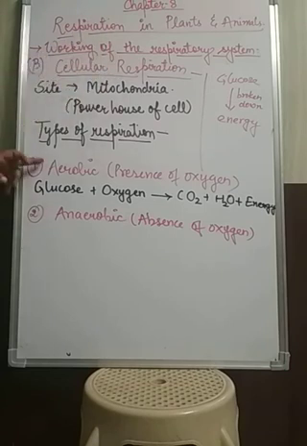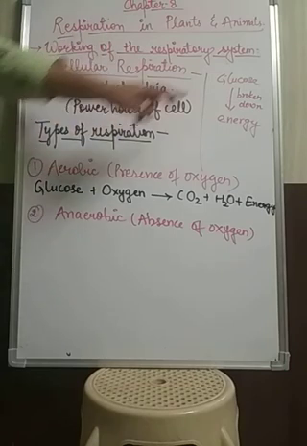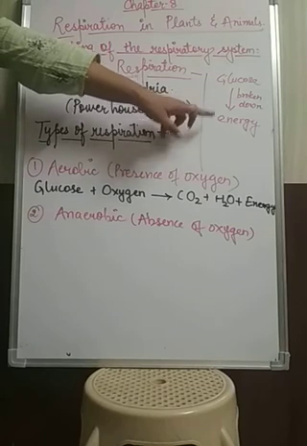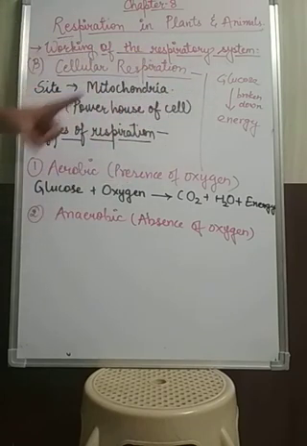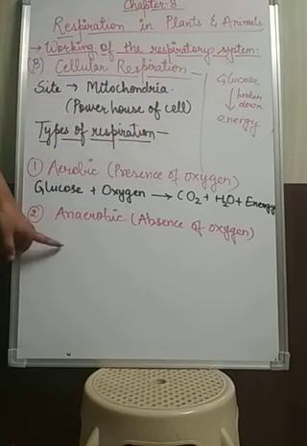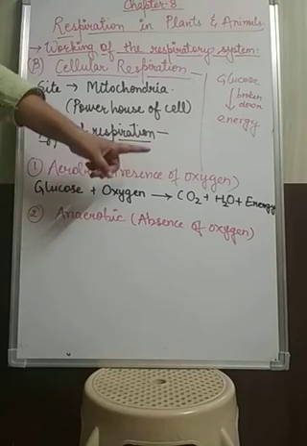On the basis of that, these are of two types. When glucose is broken down into energy, if it takes place in the presence of oxygen, then it is known as aerobic respiration, and if it takes place in the absence of oxygen, then that is known as anaerobic respiration. So what happens during aerobic respiration? I already told you that it takes place in the presence of oxygen.